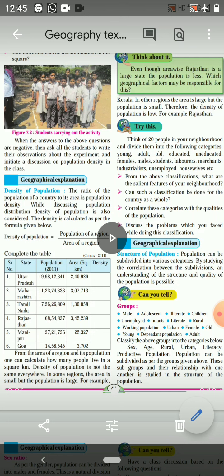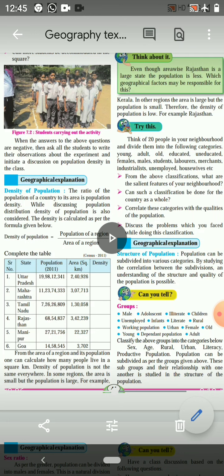Now children, from the area of a region, we can get the population density of a particular area, and we actually get the number of people living in a square kilometer of the region. So children, density varies from place to place. Sometimes we have small states like Goa and Kerala, but they are densely populated. But a large state like Rajasthan, and also Himachal Pradesh, are comparatively less populated.